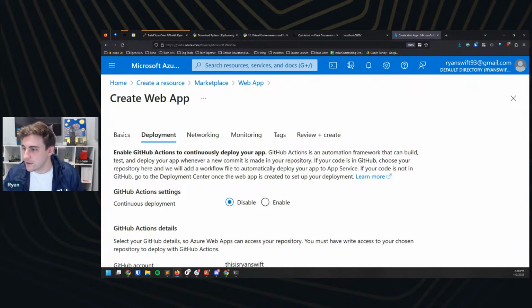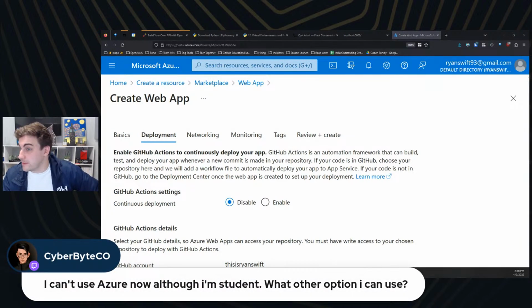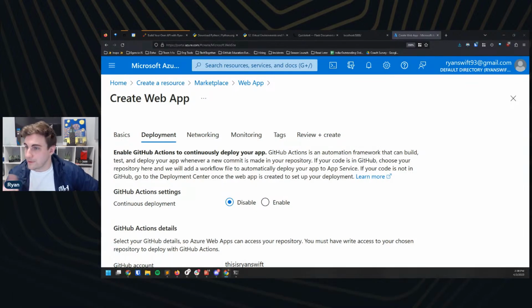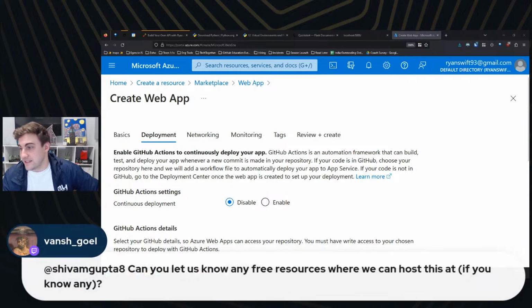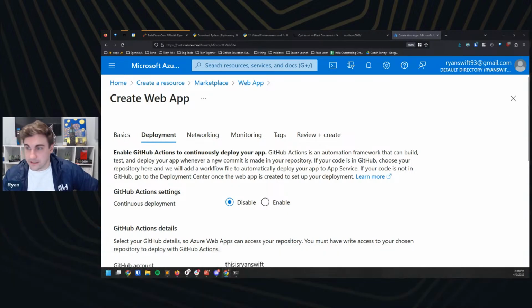So someone's asking where to start. My recommendation would be to go to YouTube and actually rewind, and then you can start along with us if you'd like. If you can't use Azure, check out AWS or Google Cloud. Either of those are going to be totally fine as well. Or Replit, DigitalOcean. There are tons of hosting platforms out there, whatever you like. Replit is the other one that comes to mind for me for hosting this.